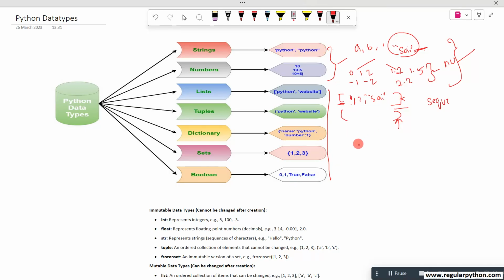You can take numbers, strings, lists of lists, tuples, any type of data inside the list, no problem. Here also, a sequence of data.